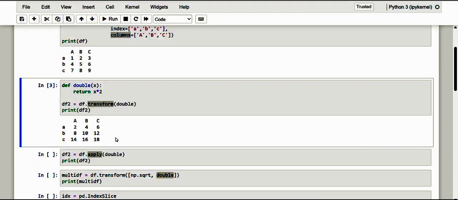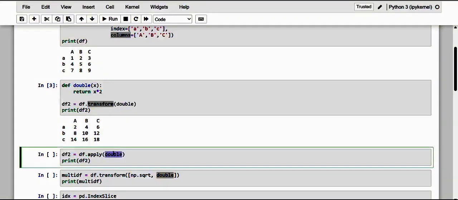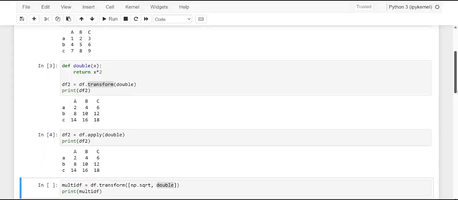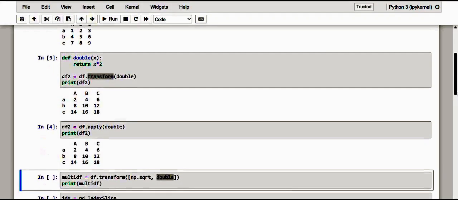Now if we use that double function with the apply method, of course we have already seen the behavior of the apply method. Here, when we apply it, kindly take note of what the exact result is. From what we have just seen, the results are much the same. Both use the double function and apply it to the elements within the data frame.